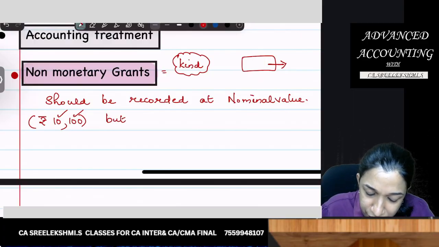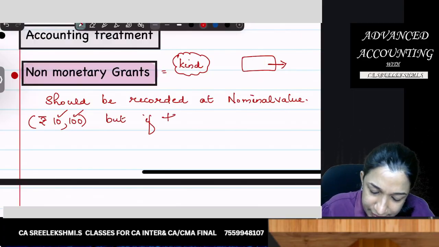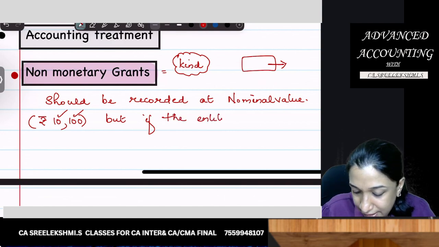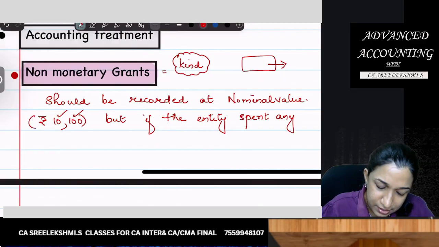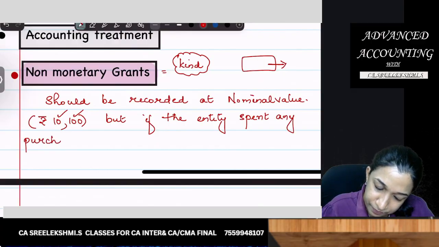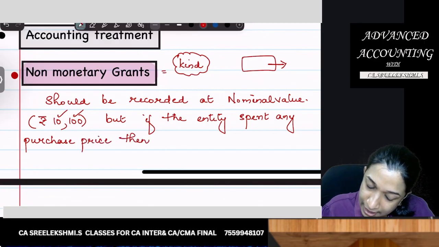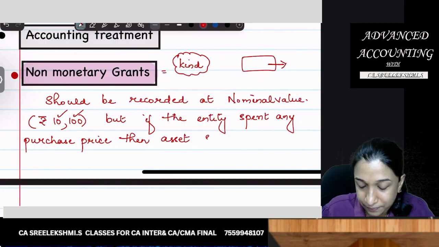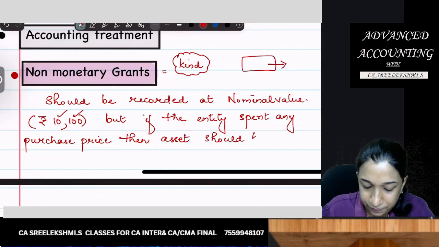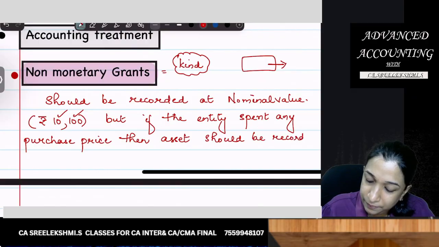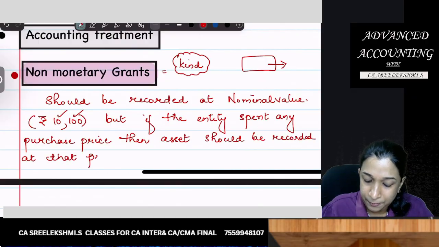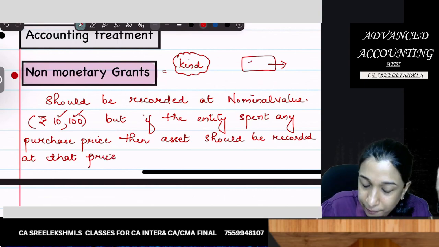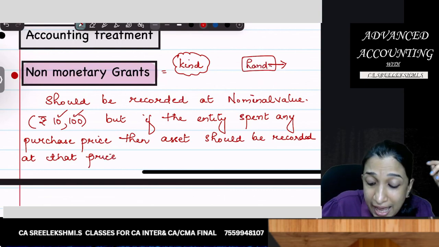But if the entity spent any acquisition price, any purchase price, then asset should be recorded at that price. See, you got a land and the value of land is 50 lakhs.